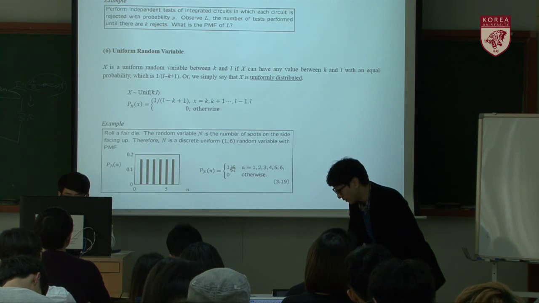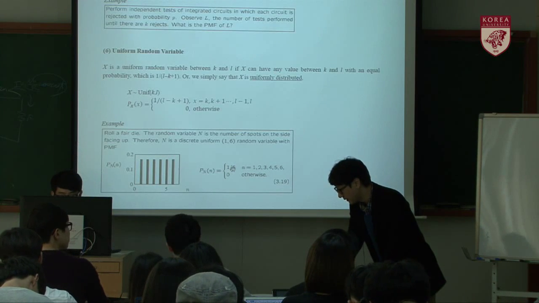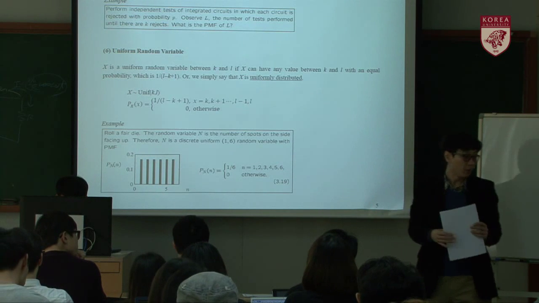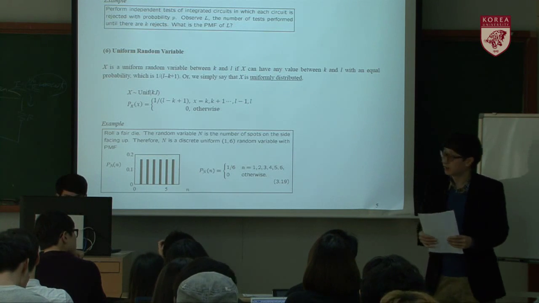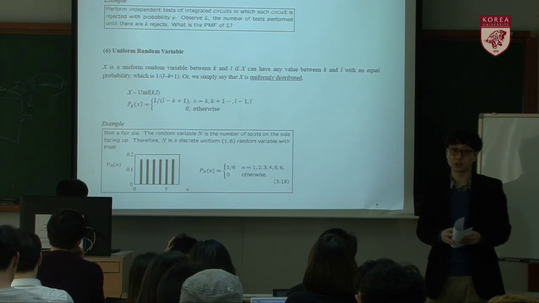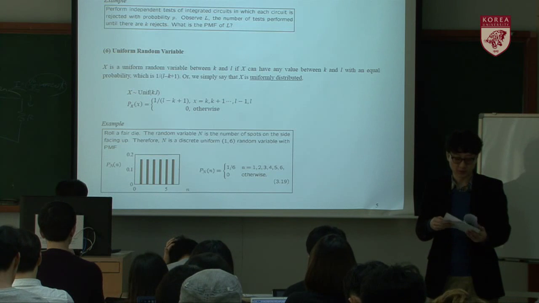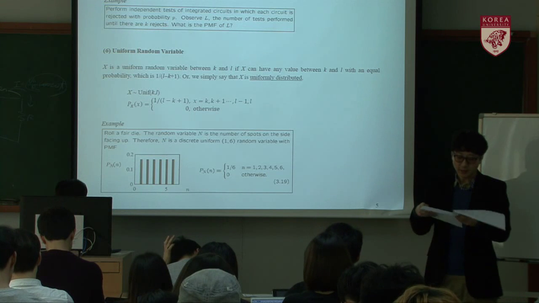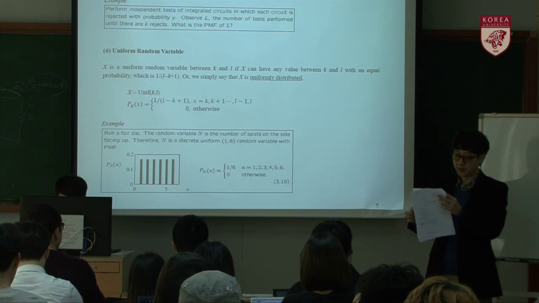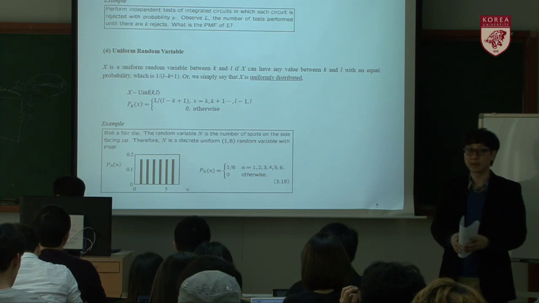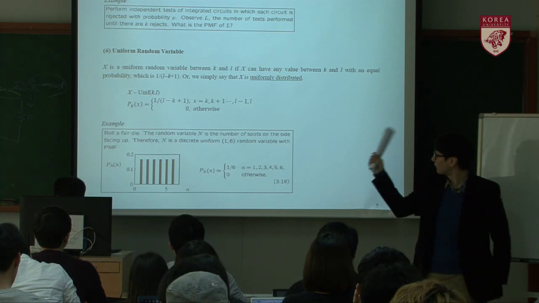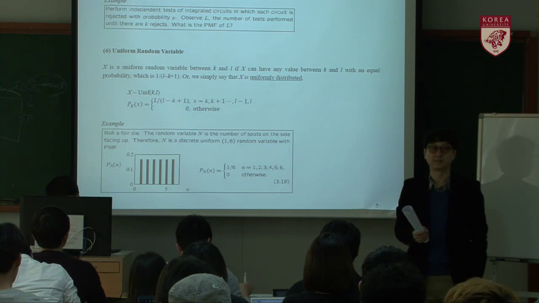Alright, so we're gonna start today's section. So up to now, we have looked at some usual random variables that are commonly used in the real world. And today, I'm gonna introduce a new random variable, the most straightforward and the easiest one, which is the uniform random variable.